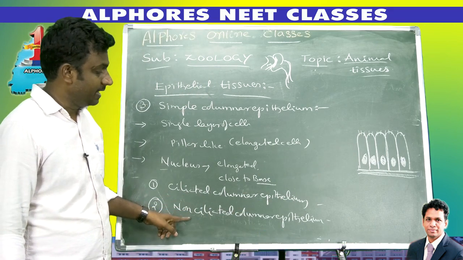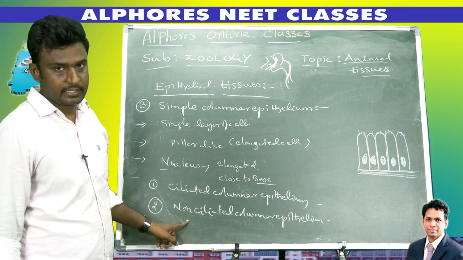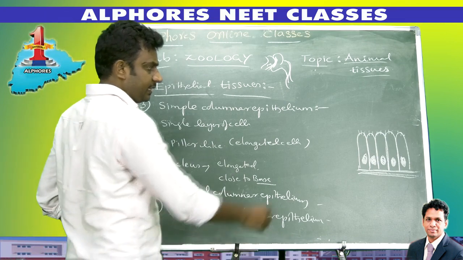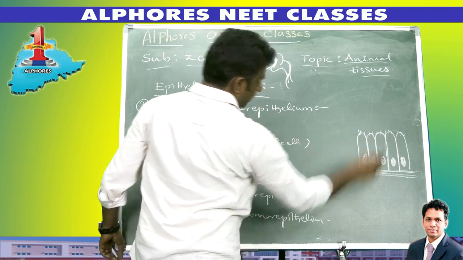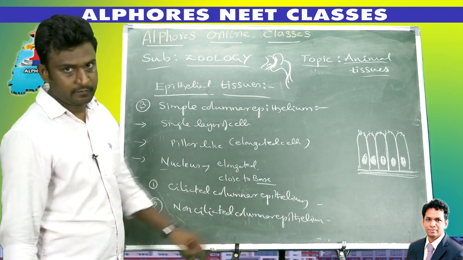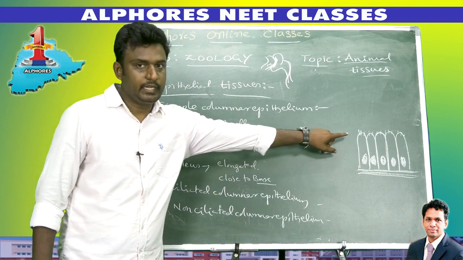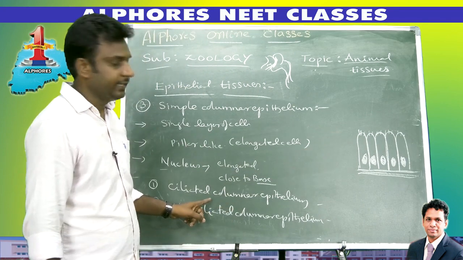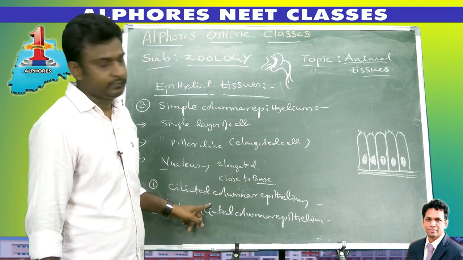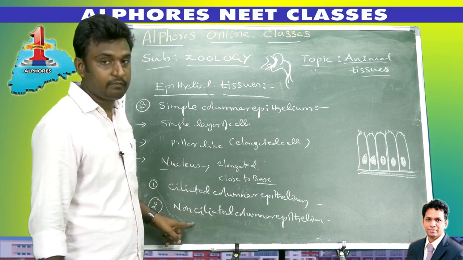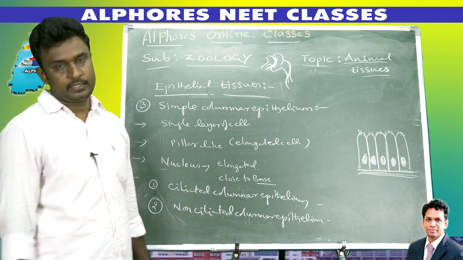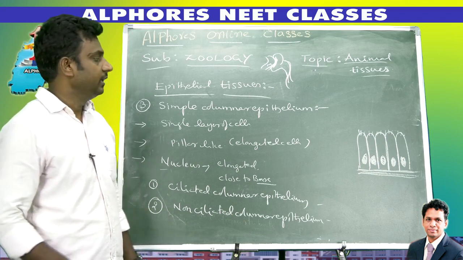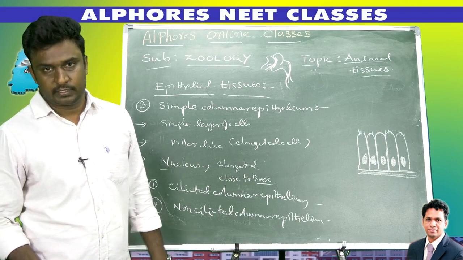Non-ciliated columnar epithelial cells means cilia are absent in their free surface. If their free surfaces are without cilia, they are called non-ciliated columnar epithelial cells.